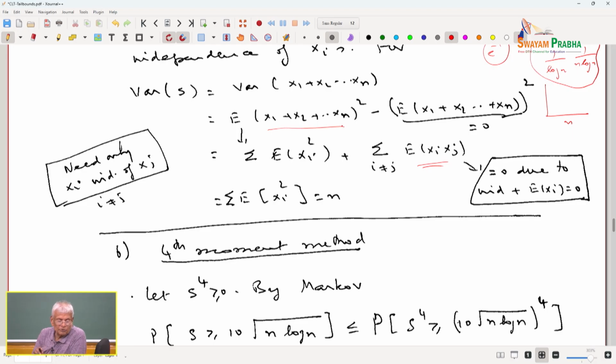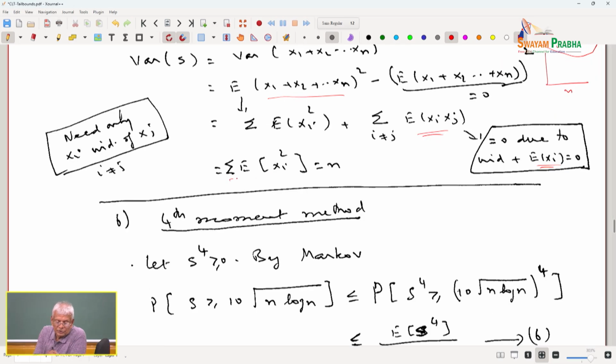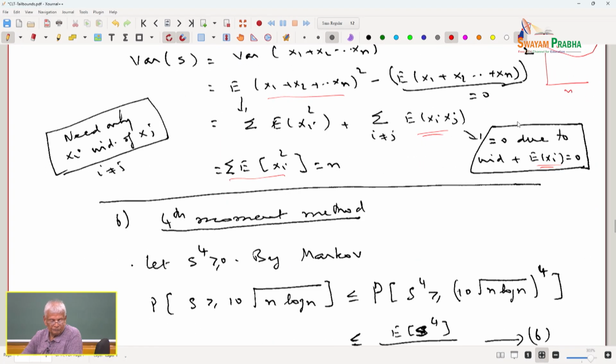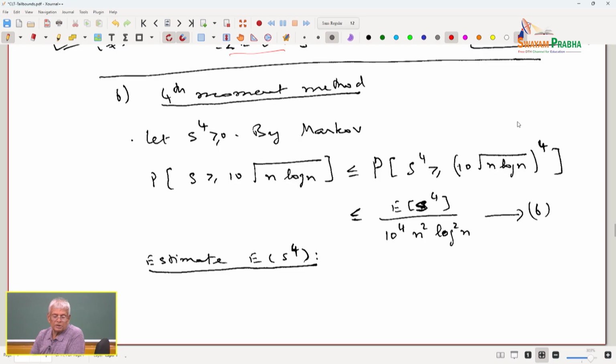Why? This comes from (a plus b plus c) whole square, which is a square plus b square plus c square, plus 2ab, 2bc, 2ca. So there are pairwise products, and these are 0 because of independence. Because of independence, the expectation of the product is the product of expectations, and the individual expectations are 0. You can see how very many different facets are applied in here. This is the sum of all the variances, and that is n, which we have already seen. Now, I am going to compute the fourth moment method.